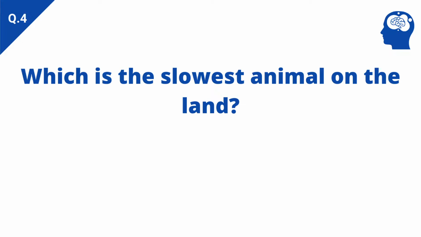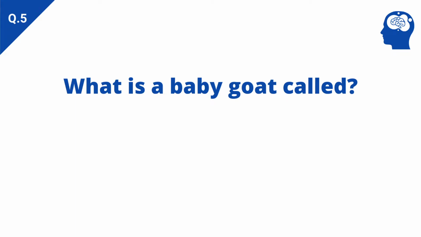Which is the slowest animal on the land? Answer: three-toed sloth. What is a baby goat called? Answer: kid.